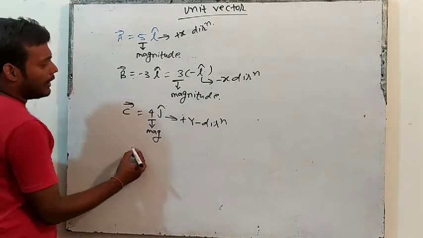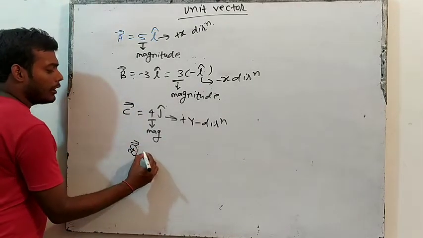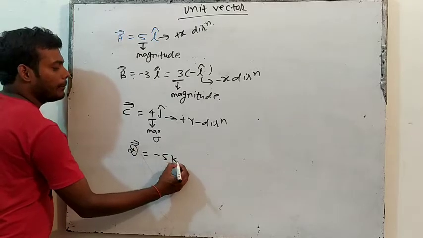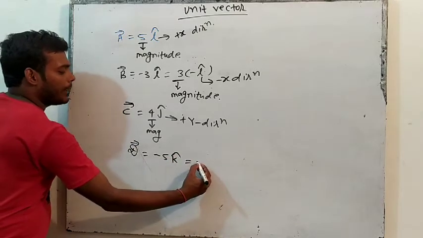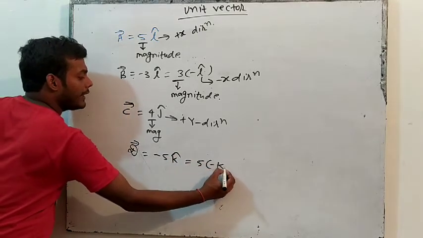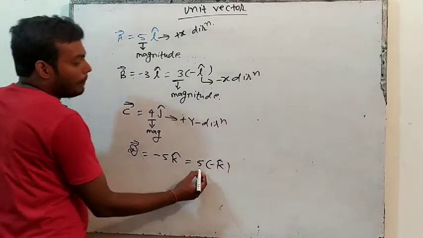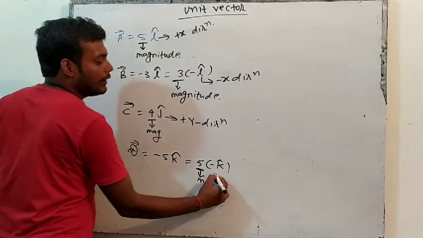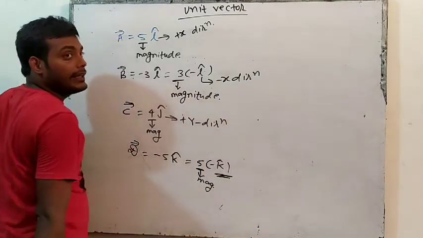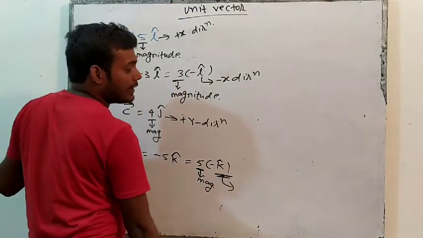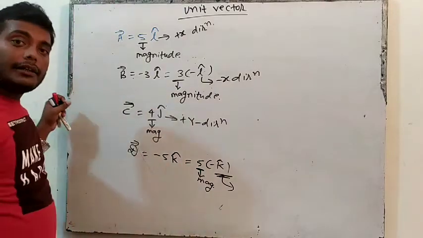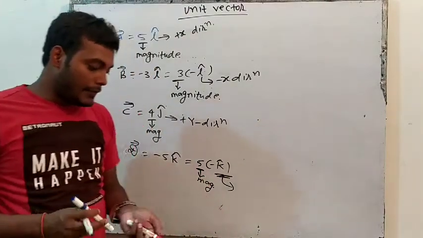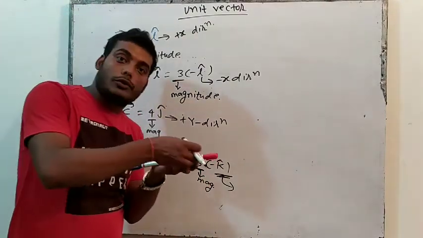For example, if I write g vector is equal to minus 5 k cap, can we write 5 into minus k cap? So 5 is the magnitude and minus k cap is the direction. K cap is plus z. See this thing. This is plus x direction, so plus I cap.